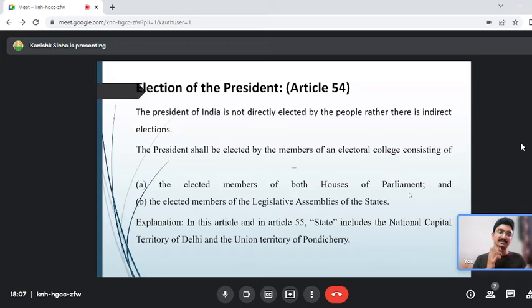If you remember, just half an hour or 1 hour before, there is a political turmoil in Bihar. So there is a split in the JDU and BJP, the NDA has split and they are going to form another government. Now, Chirag Paswan, if you know the name, is demanding that there should be fresh election. It is not easy to organize fresh election. He is demanding that there should be president rule in Bihar and then a fresh election should be conducted.